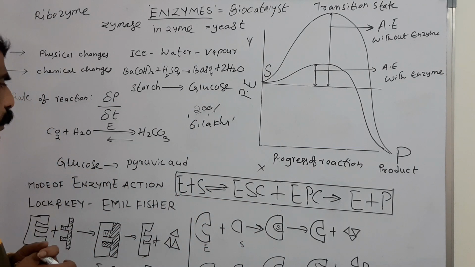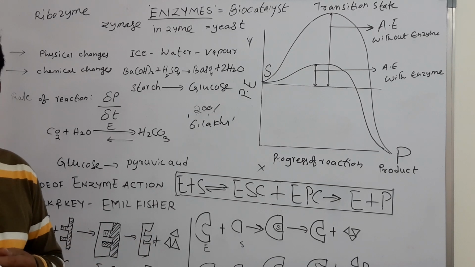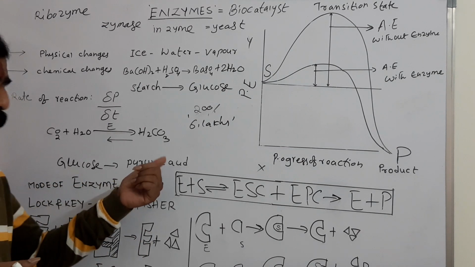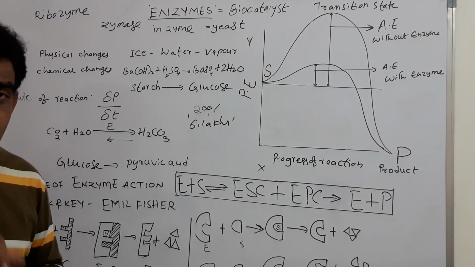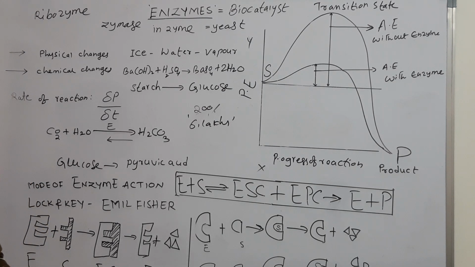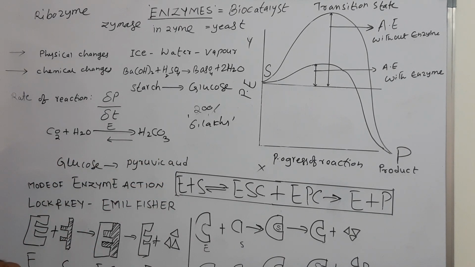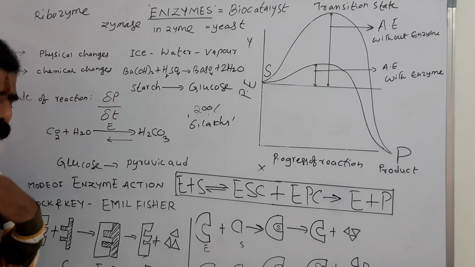For example, in the absence of oxygen in the skeletal muscles, lactic acid is produced in the same series of reactions. In the presence of oxygen, pyruvic acid is produced. If it is yeast, alcohol or ethanol is produced. So like that, the end product varies depending on the situations. However, in the same metabolic pathway, different products are formed. Okay, how do the enzymes work out?